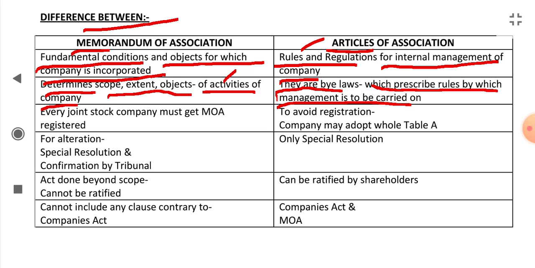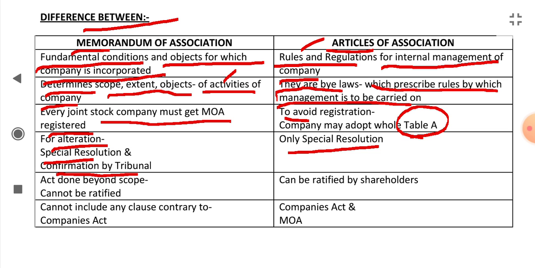Every joint stock company must get its memorandum registered. In case of articles, the registration can be avoided. In that condition, table A will be adopted. For altering or changing memorandum, there must be a special resolution as well as confirmation by tribunal. If you want to change the articles, only special resolution is sufficient, there is no need to have confirmation from tribunal. Acts done beyond the scope of memorandum cannot be ratified by the members or shareholders. But if any act is done beyond the scope of articles, it can be ratified by the shareholders.